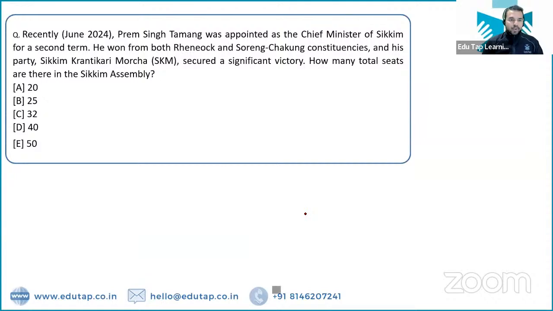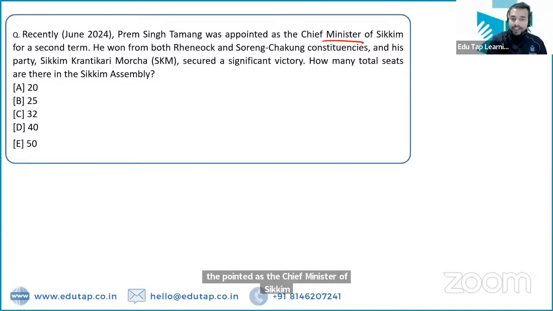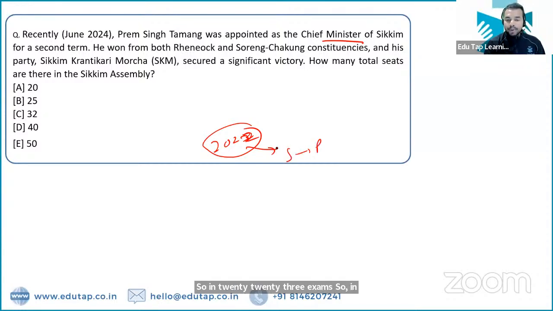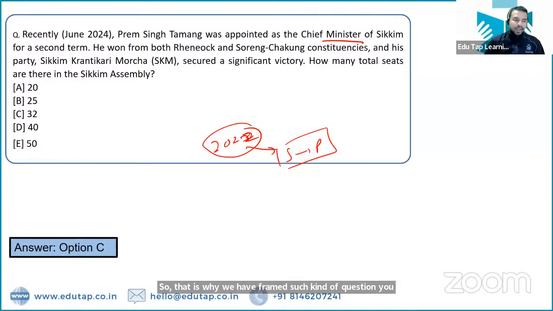Let's move on to the next question. So Prem Singh Tamang was appointed as the Chief Minister of Sikkim. So you have to tell me how many total seats are there in the Sikkim Assembly. Let me tell you that a similar kind of election took place in 2022, and in the 2023 exam they asked how many seats are there in Puducherry, right? So that is why we have framed such kind of question. You have to tell me how many total seats are there in the Sikkim Assembly. So these are 32 seats.